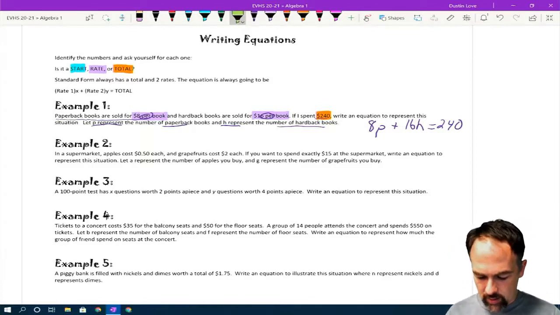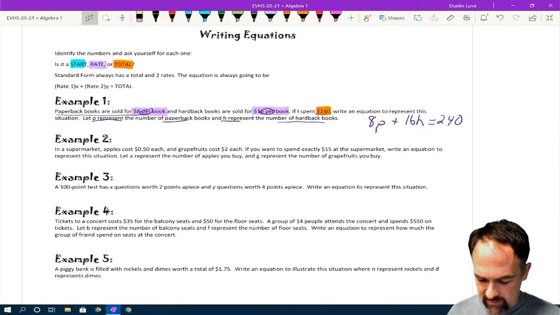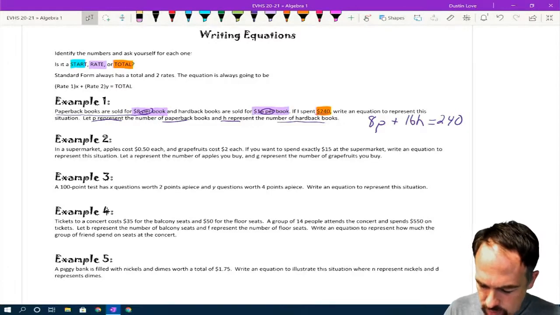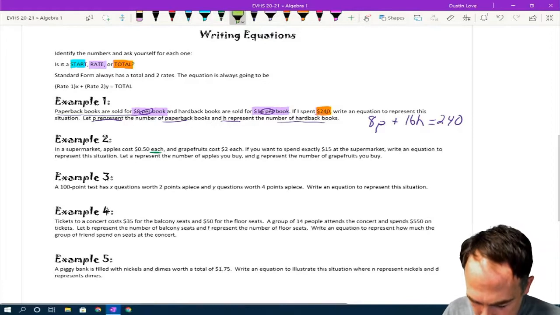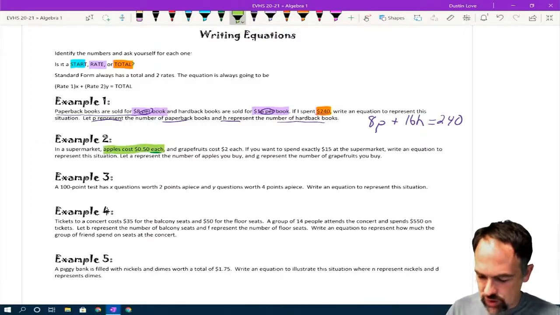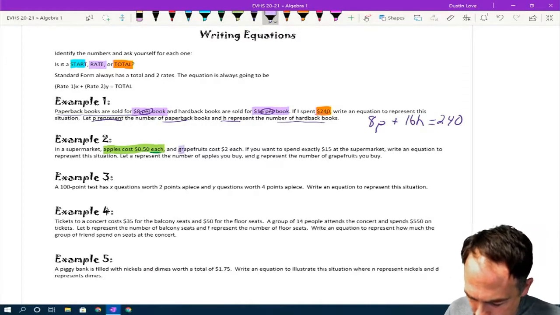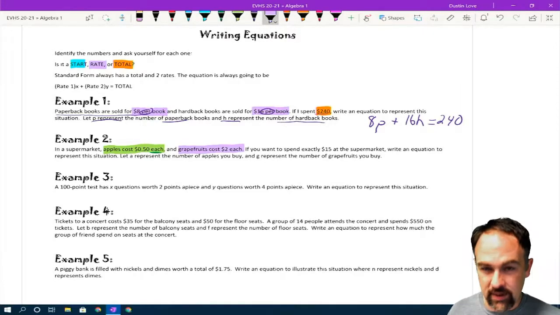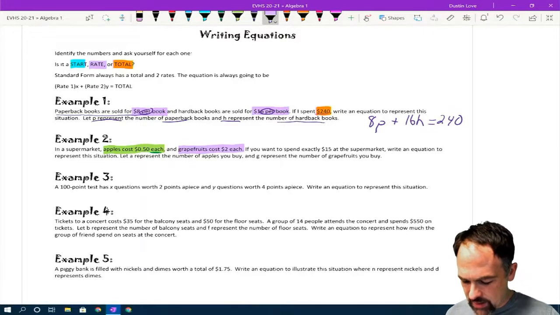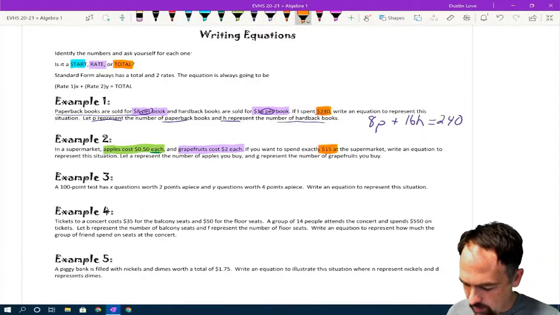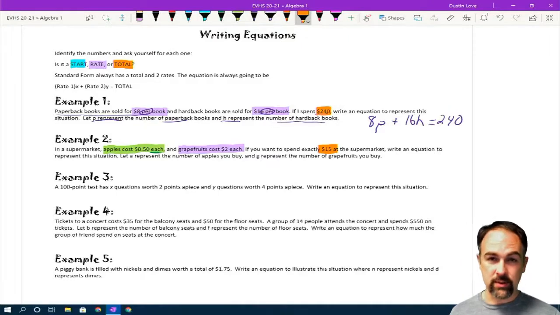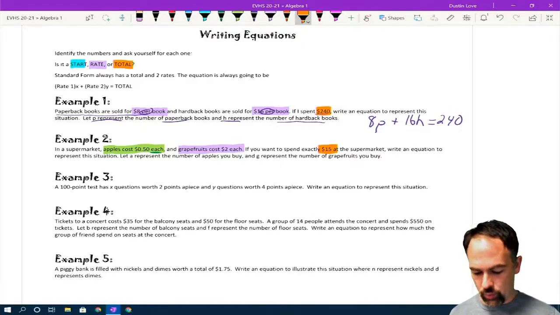Okay, now in a supermarket, apples cost 50 cents each. Now, this word each is also another one that tells us we're usually going to be talking about a rate of some kind. So, apples cost 50 cents each. We also know that grapefruits cost $2 each. Again, we've got that word each there. If you want to spend exactly $15 at the supermarket, write an equation. Well, looks like we've got a rate for apples, a rate for grapefruit, and then a total amount. 2 rates and a total, standard form.